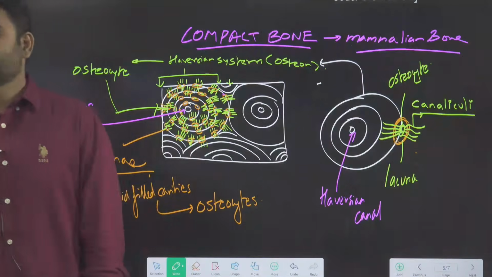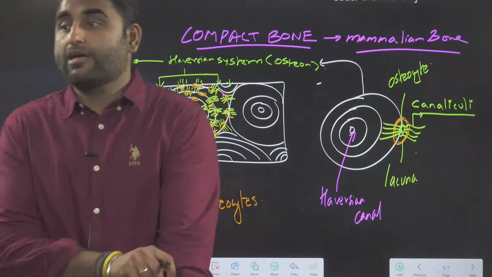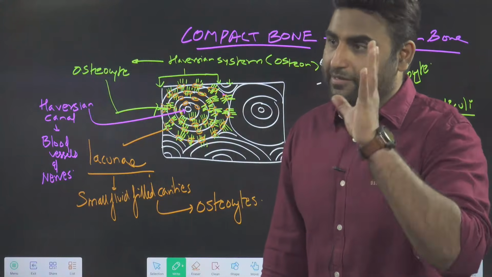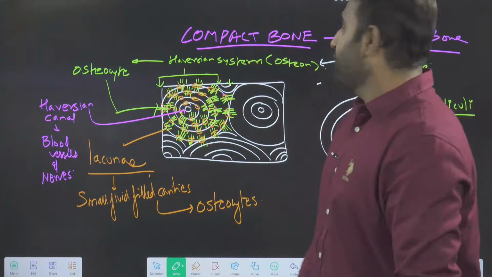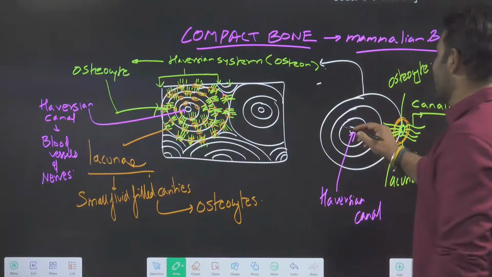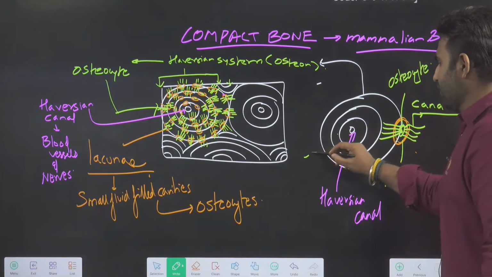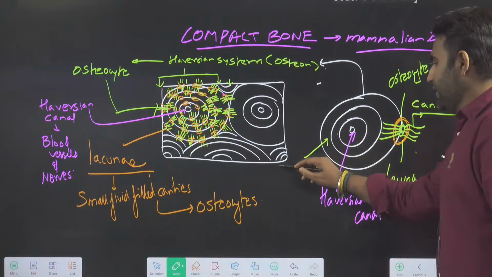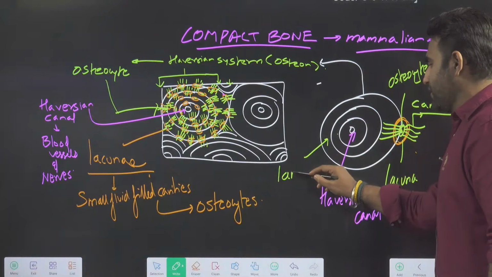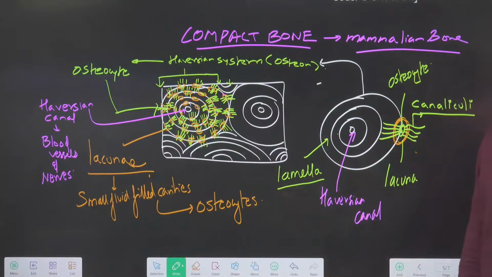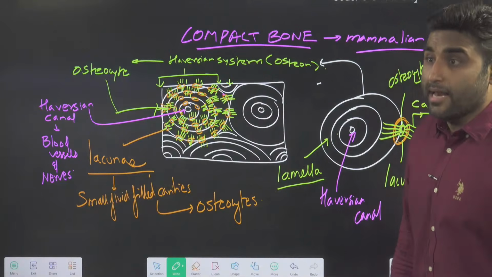Clear, everyone? Yes or no? One more thing, one labeling is left. Do you see these layers? Inner layer, outer layer. What are these layers called? The layers of the concentric matrix are called lamella.